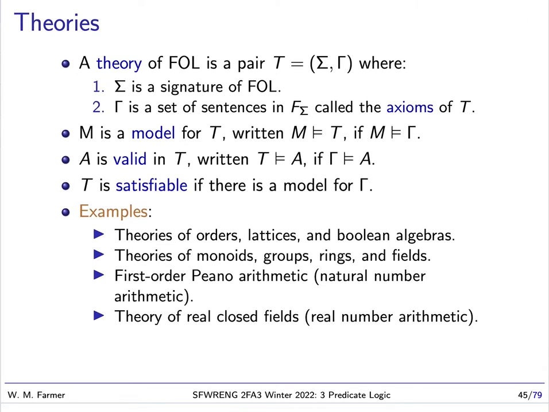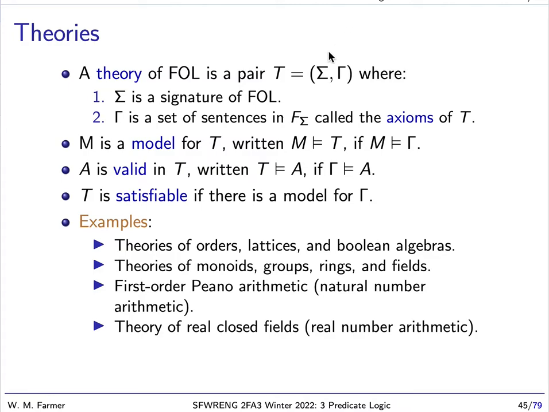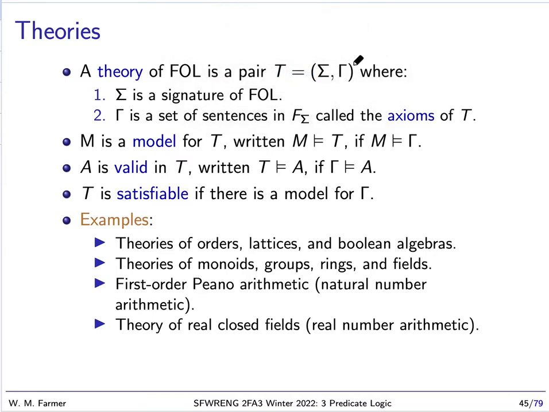So a theory is a pair, as you can see here, where this is a signature, and this is a set of sentences of that signature. The signature, as you know, determines a set of constant symbols, function symbols, and predicate symbols, and this set gamma is going to be a set of sentences, and these are called the axioms of our theory.